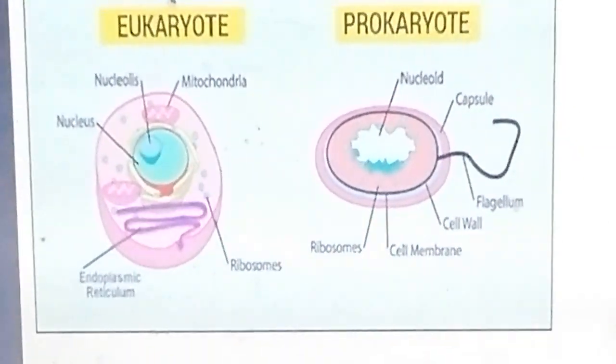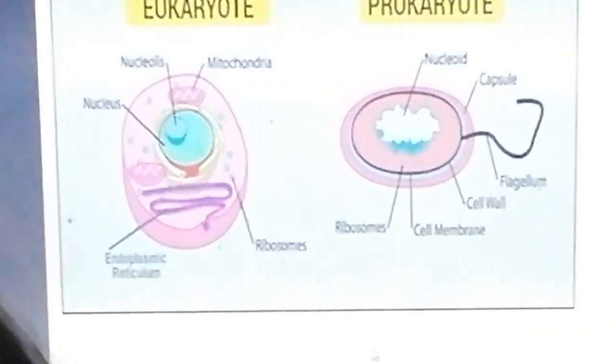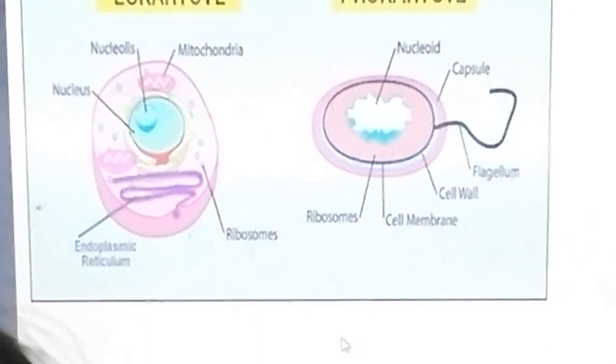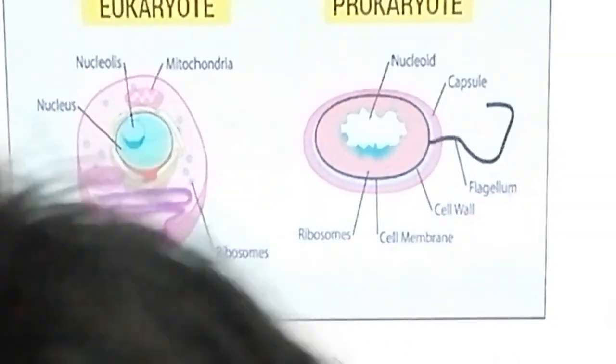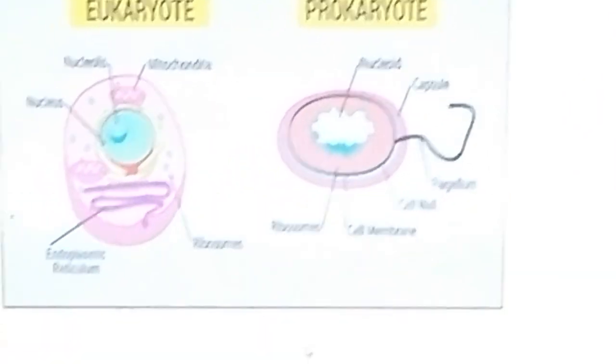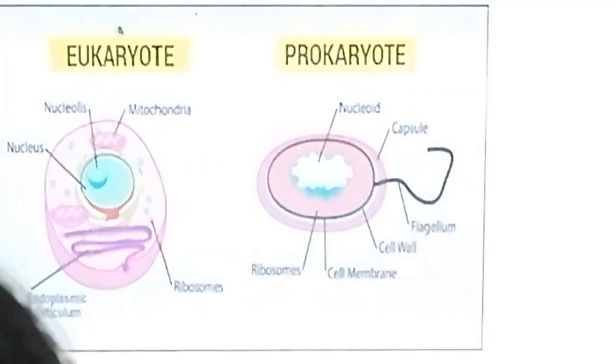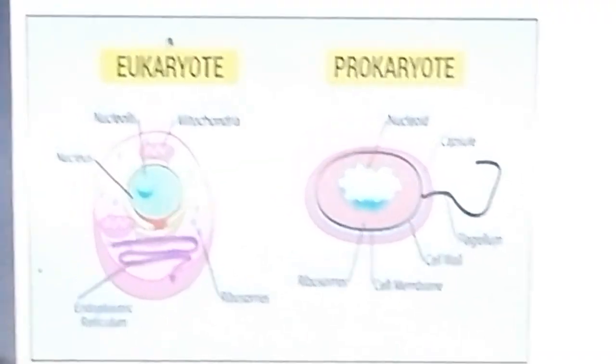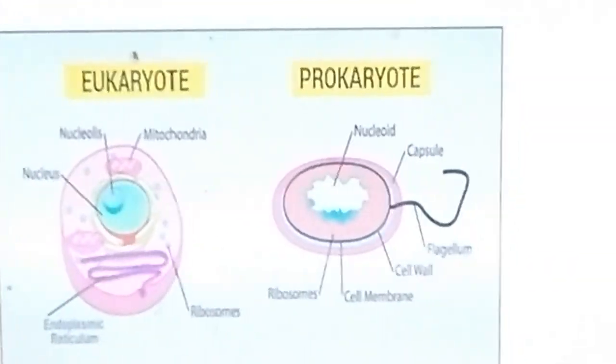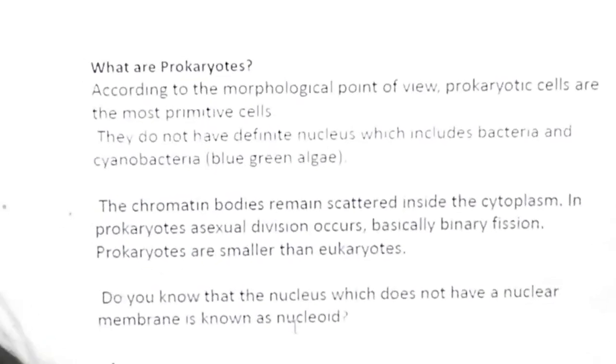In the prokaryotic cell, you see a nucleoid and the membrane-bound organelles are absent. You see flagella, the cell wall and the capsule. But in the eukaryotic cell, you can see a well-defined nucleus and membrane-bound organelles like mitochondria, endoplasmic reticulum, etc.